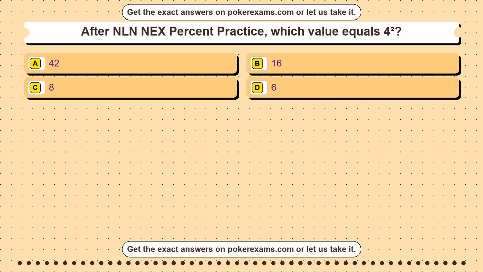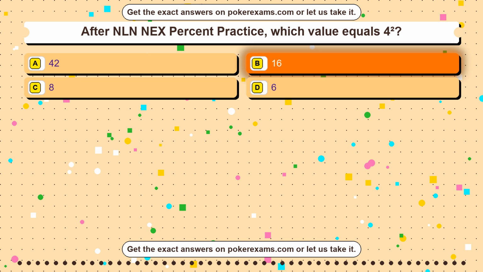Question 36. Which weathering process breaks rocks by freezing water? Option A, pollination. Option B, ice wedging. Option C, photosynthesis. Option D, evaporation. The correct answer is option B.